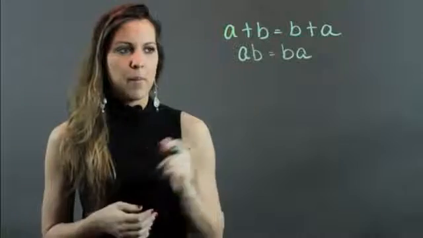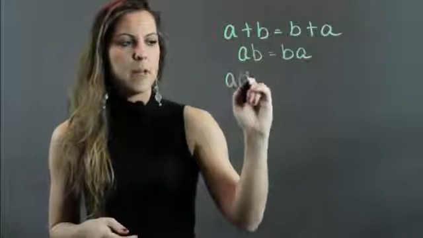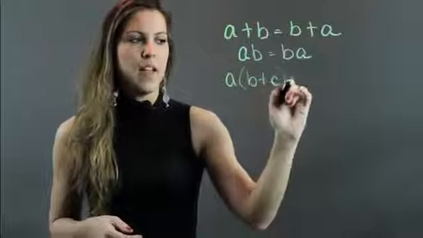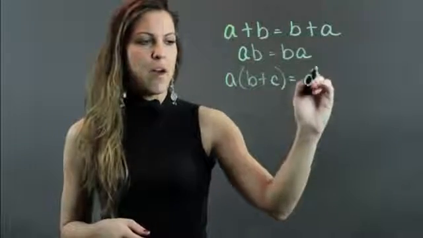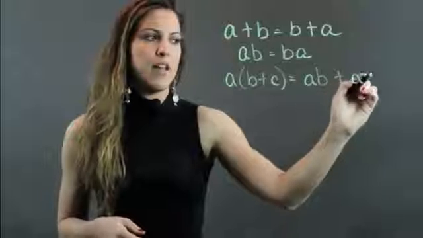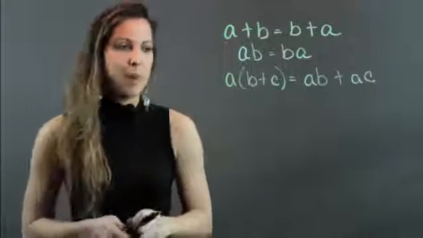The distributive property says that if I take a number a and I multiply it by the quantity of b plus c, that's going to be the same thing as the product of a and b plus the product of a and c. That's the distributive property.